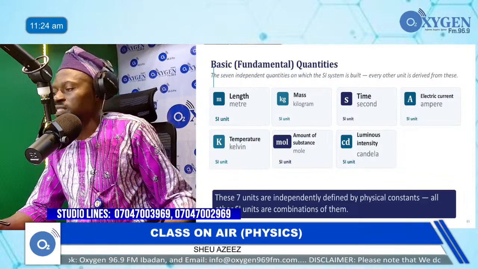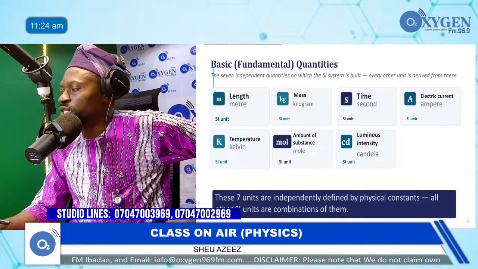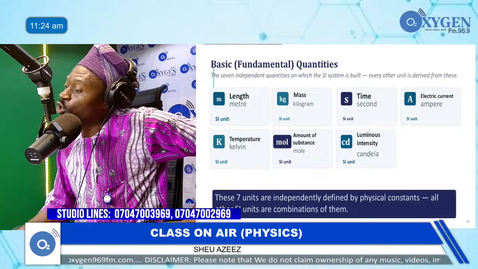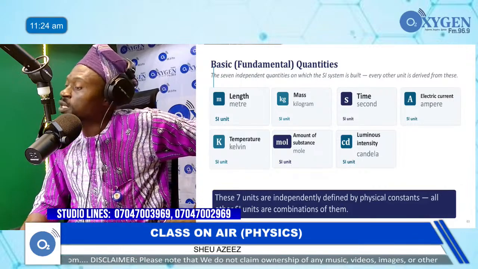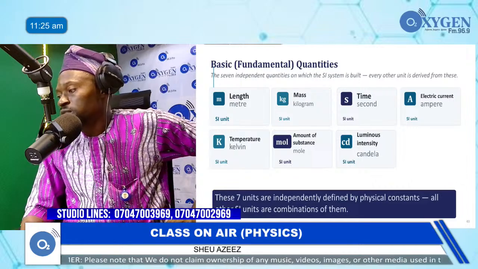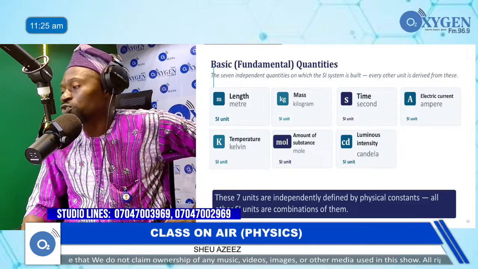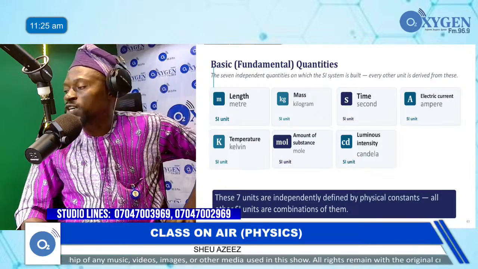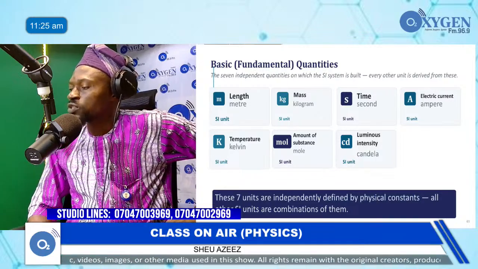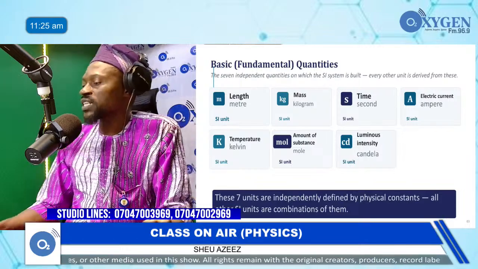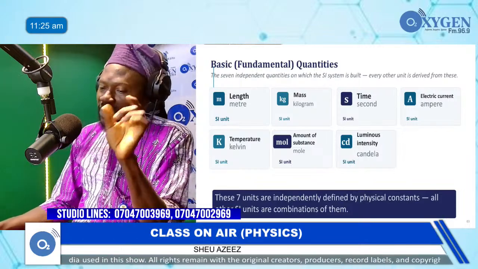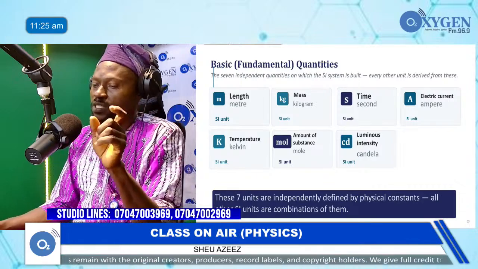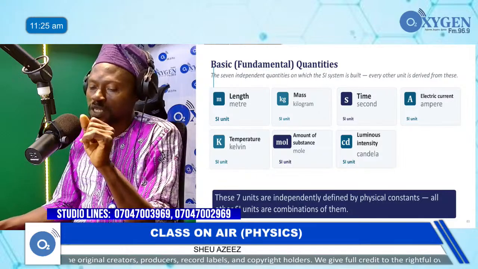That's the symbol for candela, unit of luminous intensity. So now, if you look at it in all, you will see that we have 7 basic, or we call it independent, physical quantities, and they are all constant throughout the whole world.